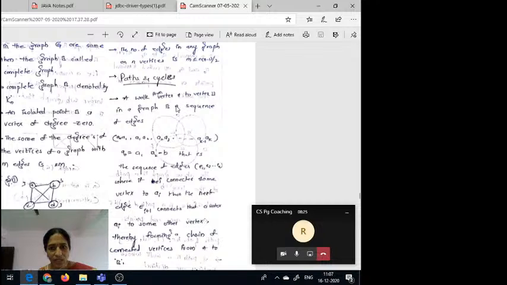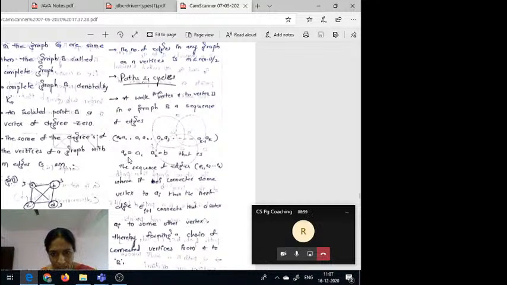That means in this walk it contains a number of or sequence of edges. Suppose for example you can observe here a0, a1, a2, up to ak are the vertices. So here edges from a0 to a1 and a1 to a2 and a2 to a3, like that ak minus 1 to ak. That means path is nothing but it is a walk from one vertex to other vertex in a graph. So it is a sequence of edges. It contains some sequence of edges.